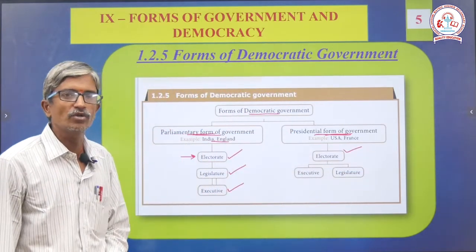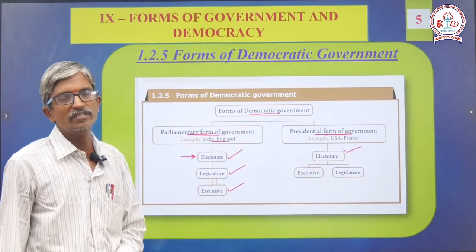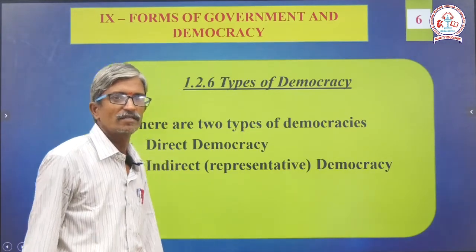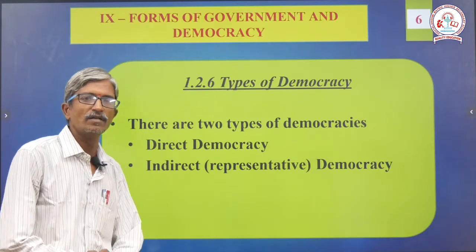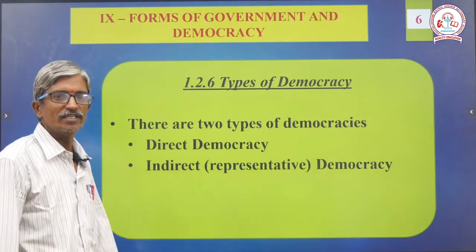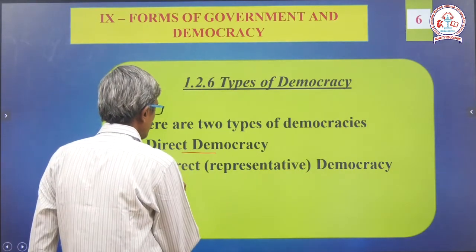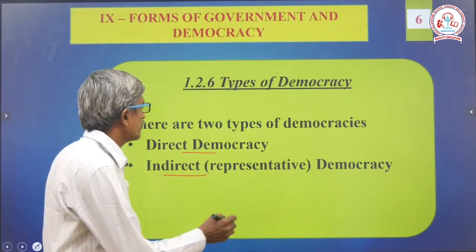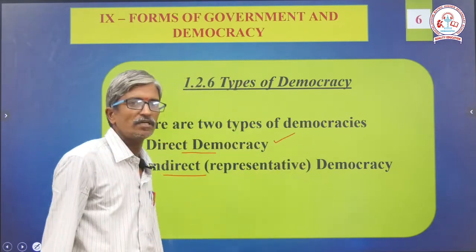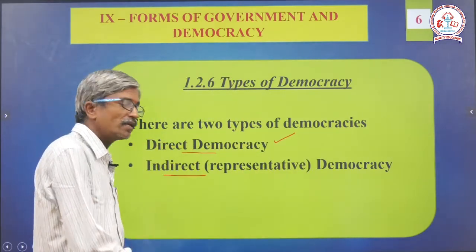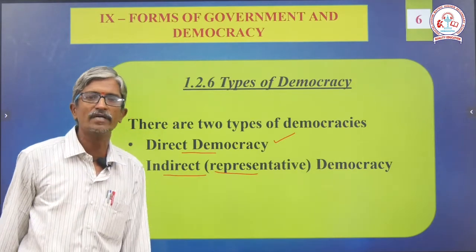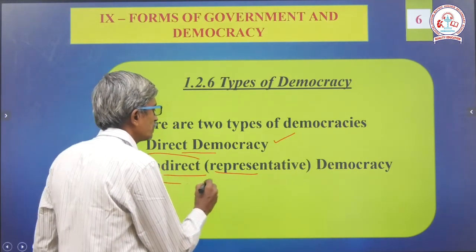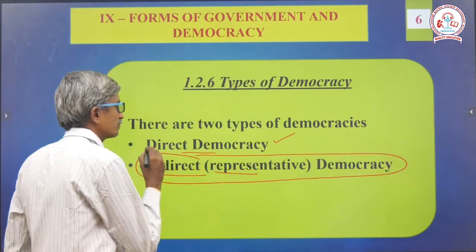Again it is subdivided into 2 types. There too we have the same setup, executive and legislature. Next, types of democracy. At present there are 2 types of democracy: one is direct democracy, another one is indirect democracy. What do you mean by indirect, sir? Here, our elected representatives are the voters. Direct democracy means people hold the majority power by casting their vote. So it is called indirect democracy. In India we are following this type of democracy.